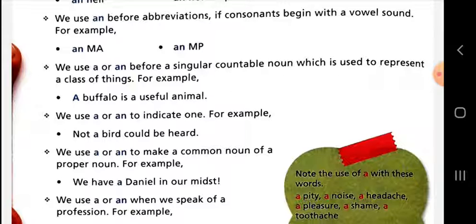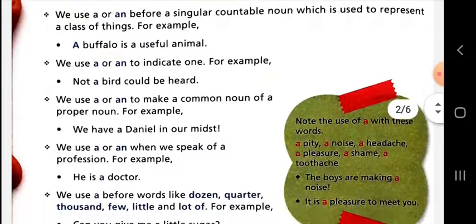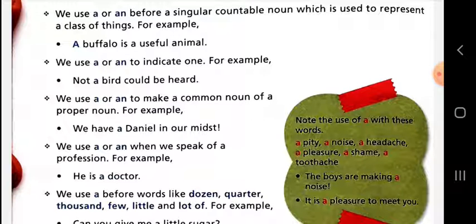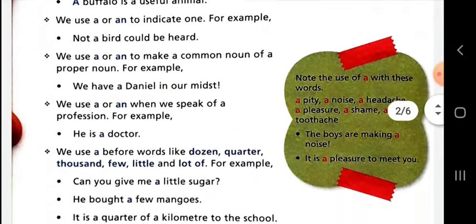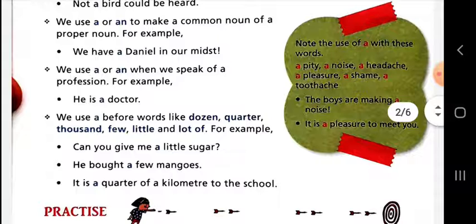If we talk about any single, any one, any particular thing, then we can use a or an according to its sound. If a consonant sound is being produced, then use a. If a vowel sound is being produced, then use an. We have a Daniel in our midst. We use a or an when we speak of a profession. For example, he is a doctor. I am a student, he is a doctor, you are a teacher.